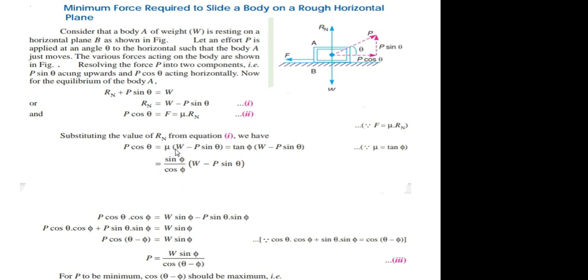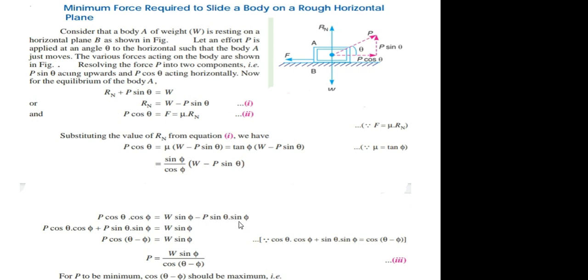So tan phi is written as sin phi divided by cos phi. So P cos theta is equal to sin phi divided by cos phi, inside the bracket capital W minus P sin theta. Taking cos phi on left hand side, it is P cos theta into cos phi, that is equal to W sin phi minus P sin theta sin phi.